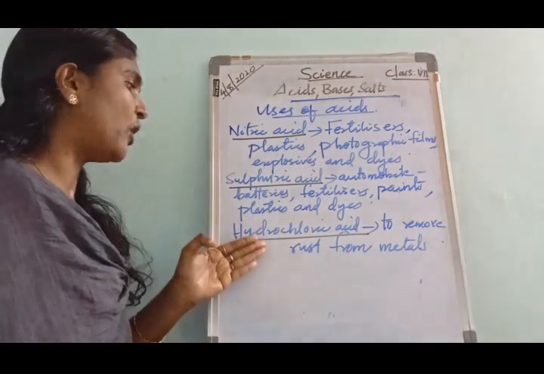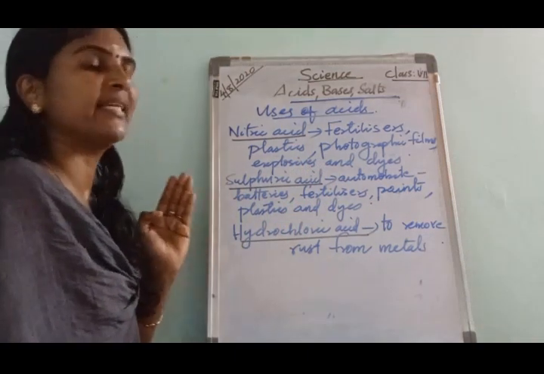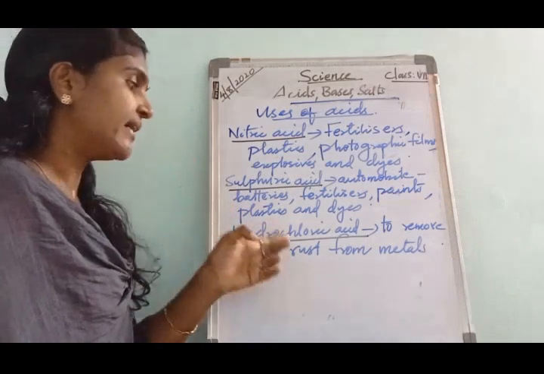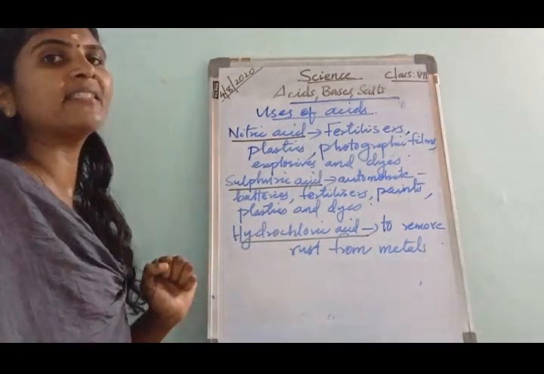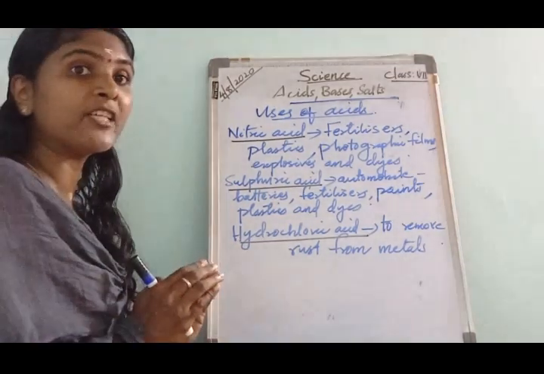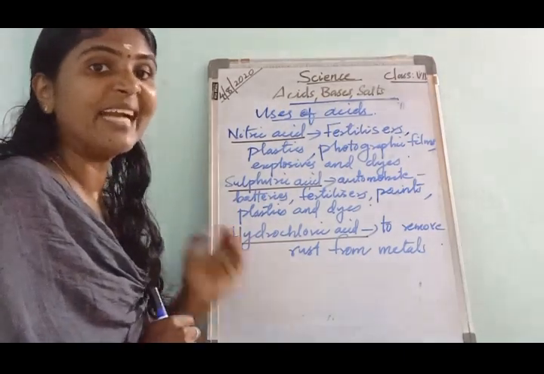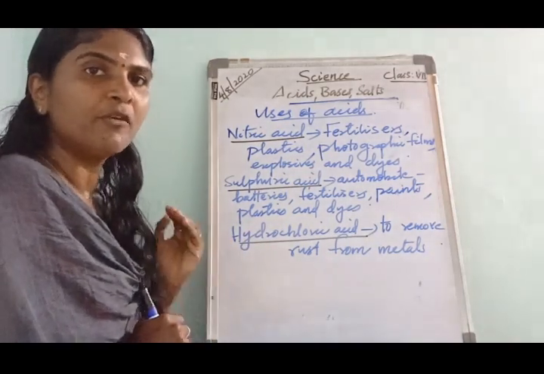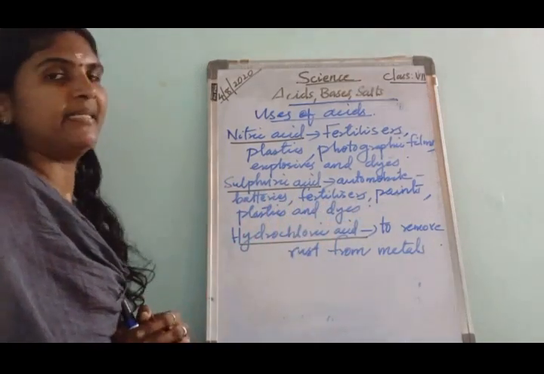The next is hydrochloric acid. It is used to remove rust from metals. Also, hydrochloric acid is present in our stomach. What is the role of hydrochloric acid in our stomach? It helps to digest food. Another use is to remove rust from metals.